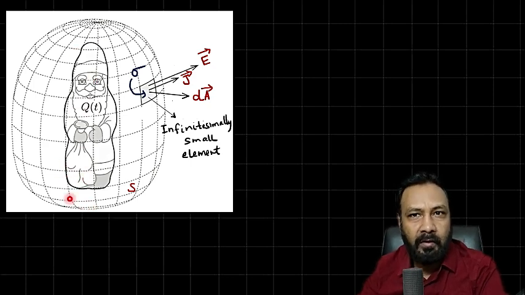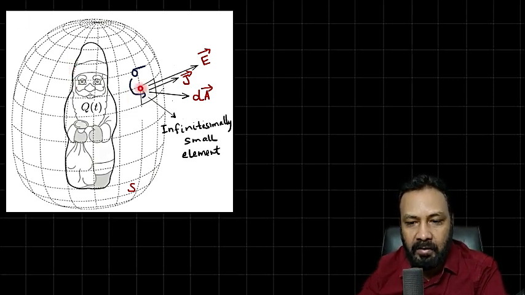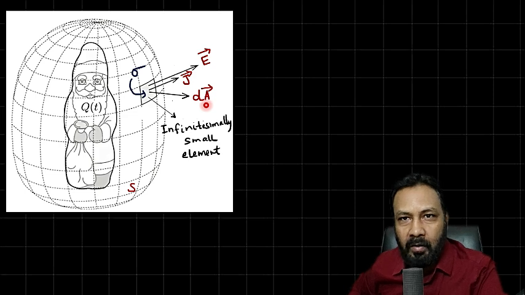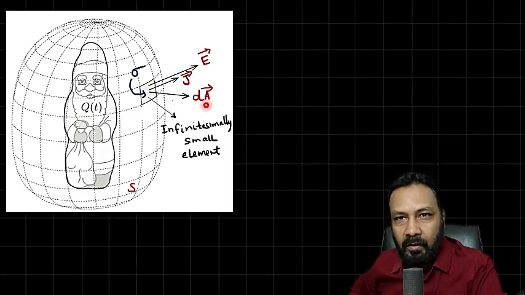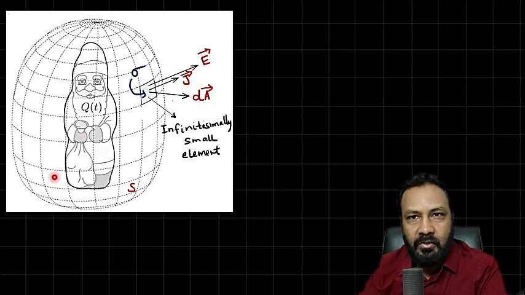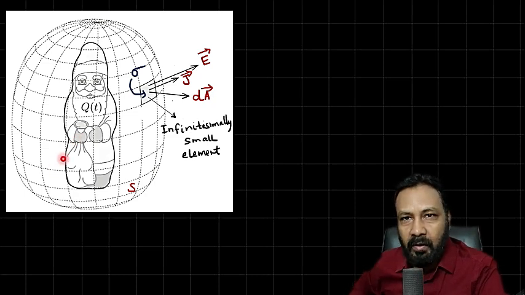So we want to take a very small little element, and this element I have taken on that surface. That surface area is dA vector, infinitesimally small. Before I go to Gauss's law, just try to understand that the surface is charged, so it has an electric field.